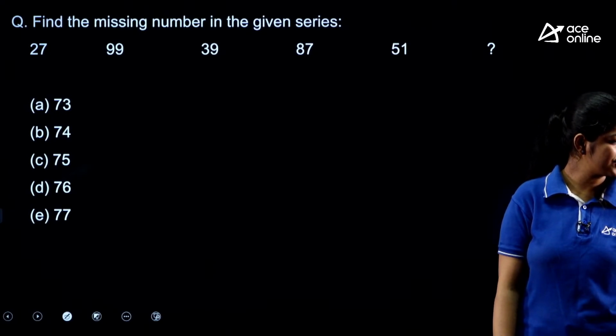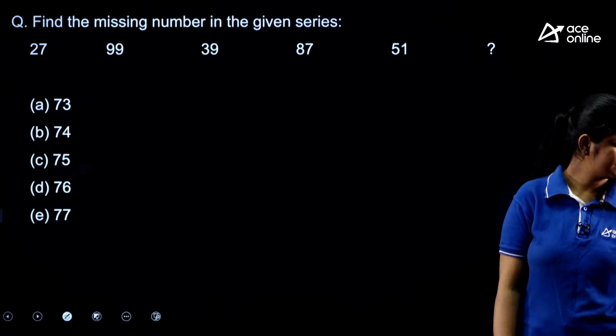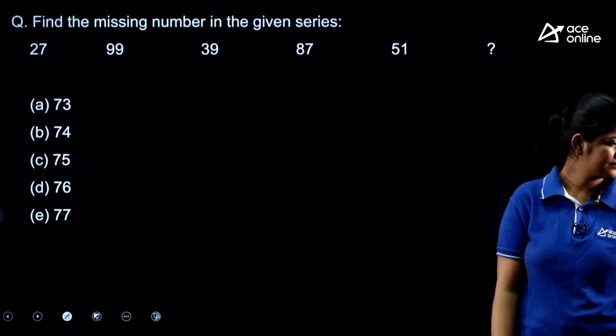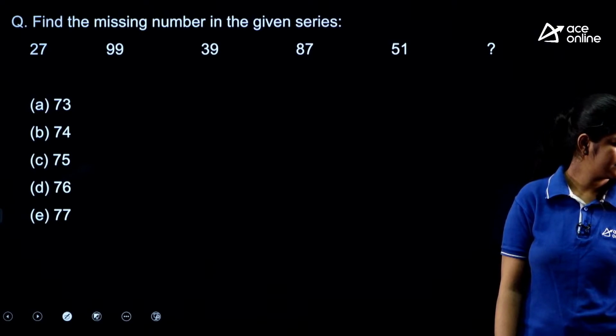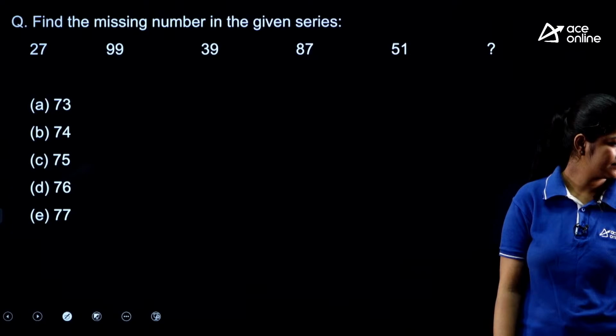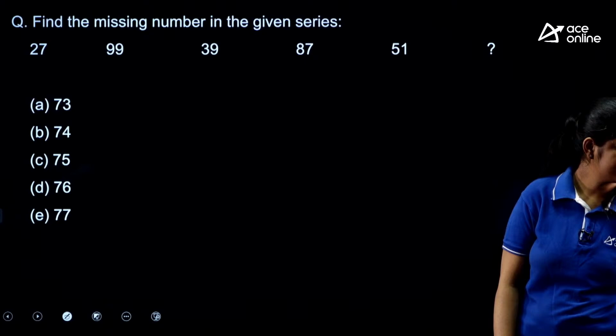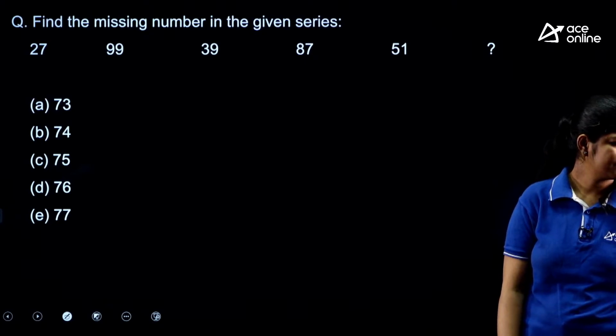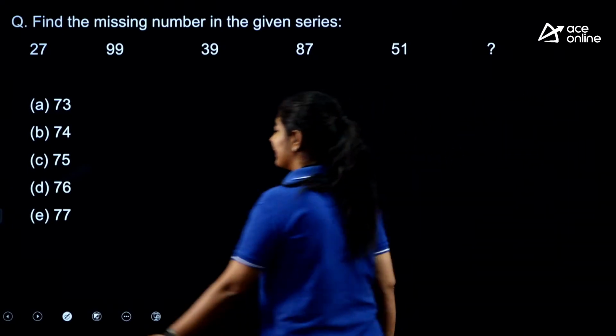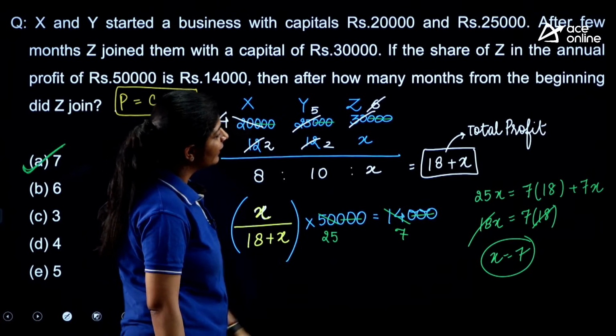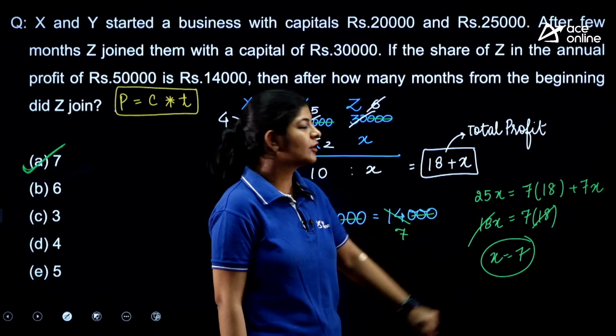Anyone else apart from Nisha? 12 minus 7, where we are getting 12, here we are getting 25, not 12.